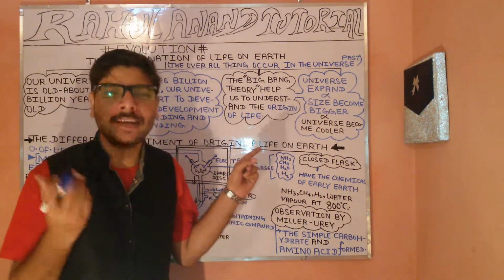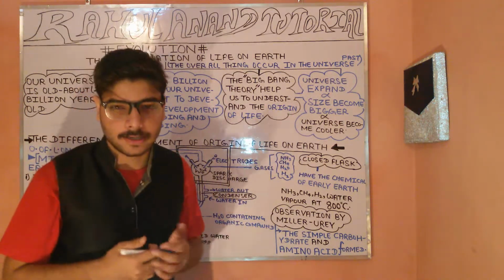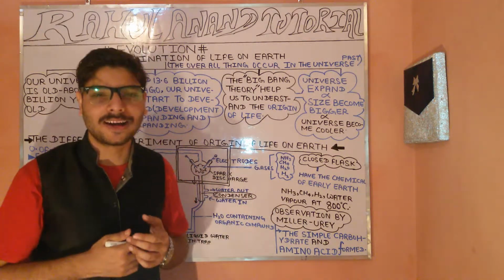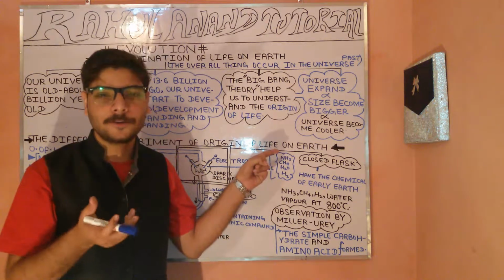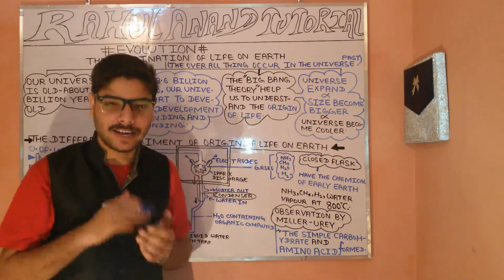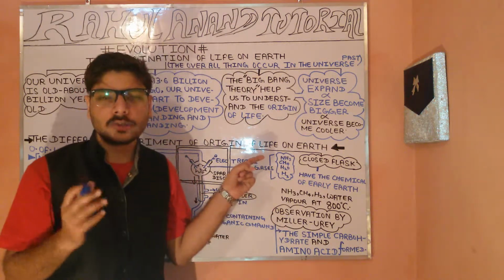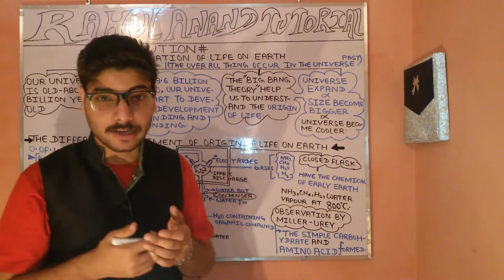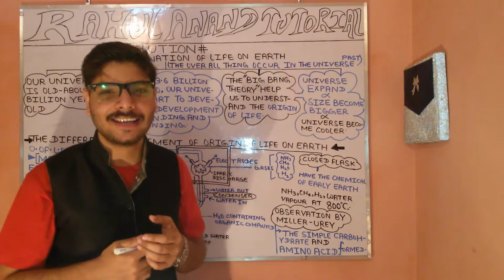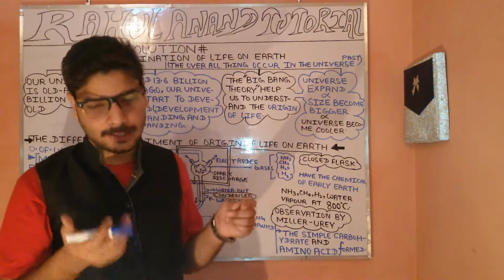As per the state changes, the gaseous state changed into the liquid state, and from the liquid state it started to change into the solid state. So we find asteroids, comets, and rocks, which are different forms, as well as the stars. The sun is regarded as the largest star, and we also have the earth.